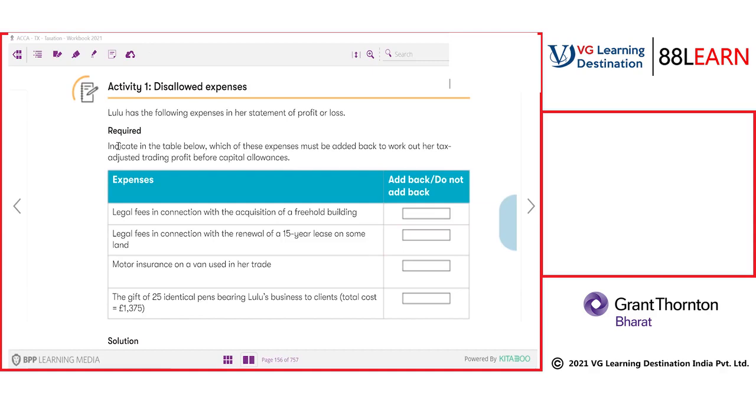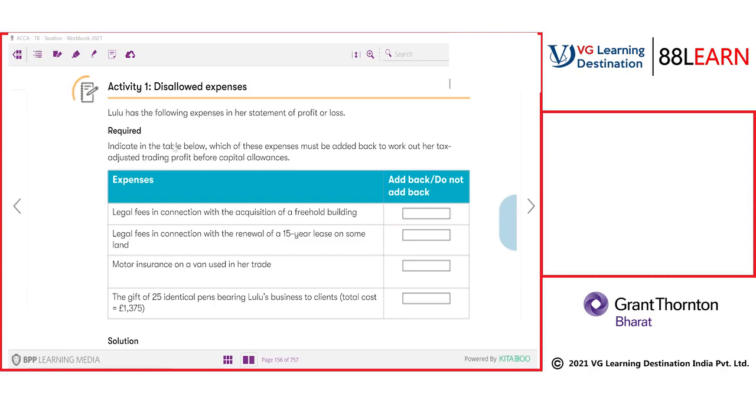Legal fee in connection with acquisition of a freehold building. If you have incurred any legal fee in connection with acquisition of a freehold building, what should we do with it? Do we add back? Yes, we add back. We have to add back, my friend.